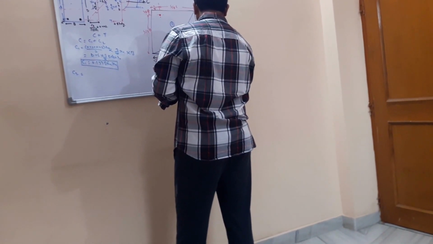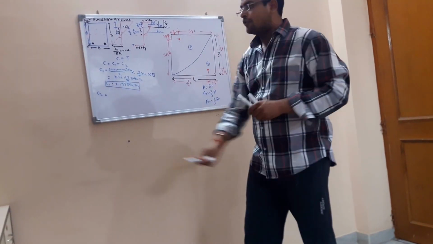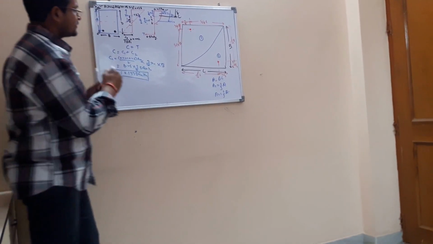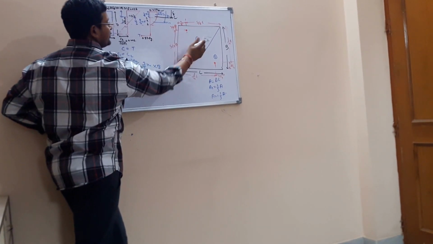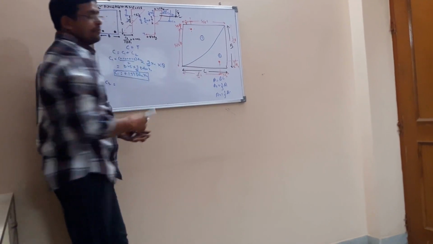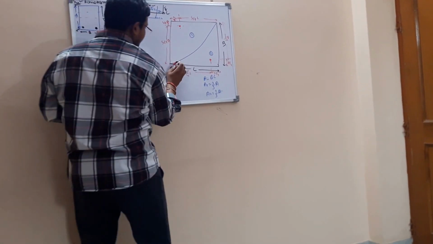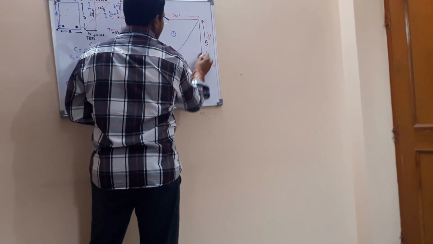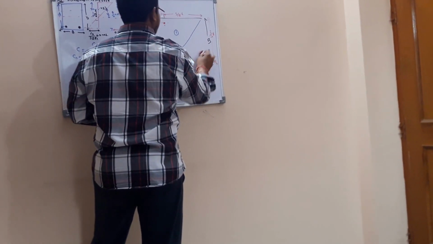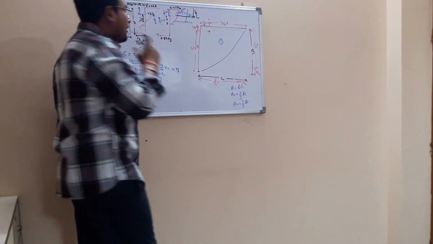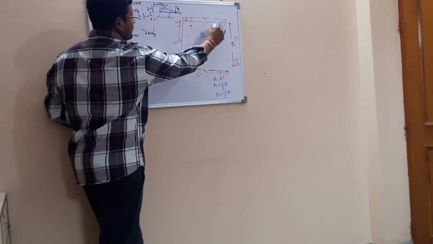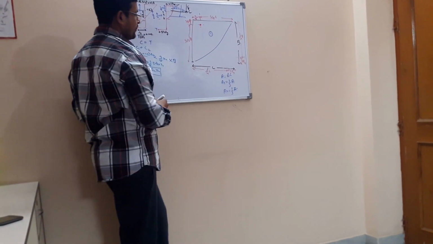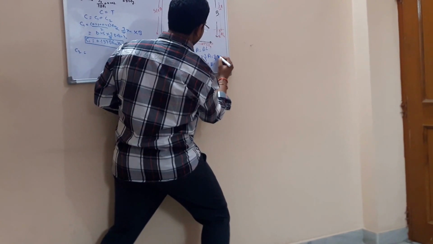That will be B/4, and that will be 3/4. Now you can observe from this curve that this portion is the first region. If I remove this, the same curve is this. Now, the area of this curve is 2/3 of A, meaning 2/3 of B into L.